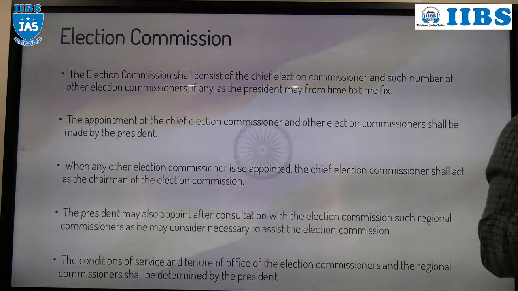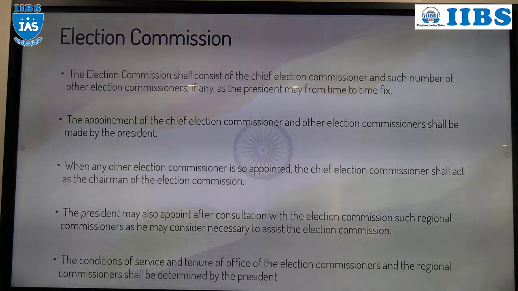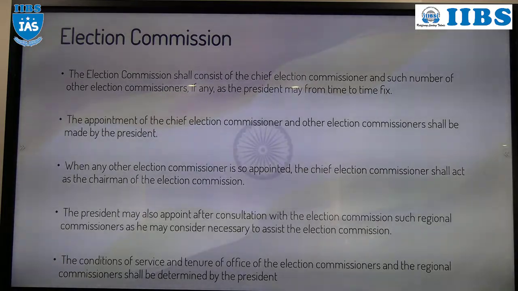So regions are there, right? If the President determines, at that time the President has the power to appoint even a regional election commissioner at the regional level. So understood all of you? Any doubt?